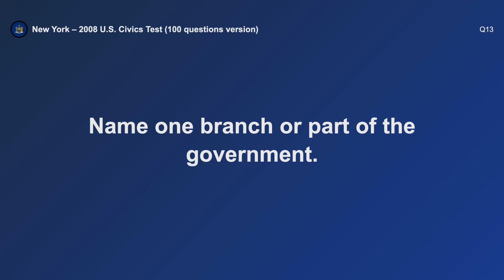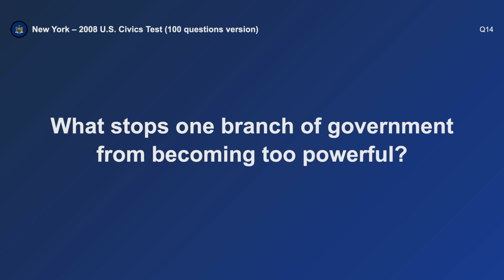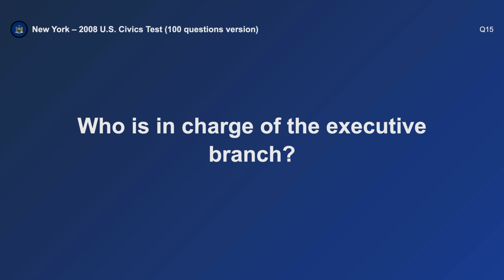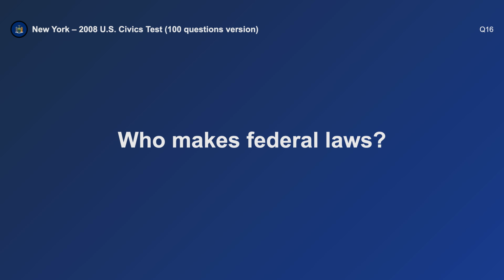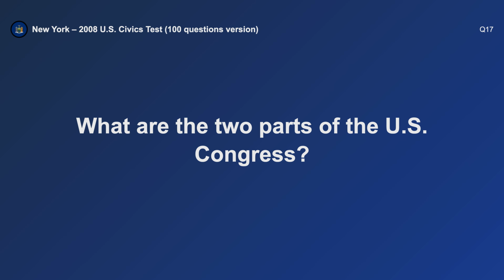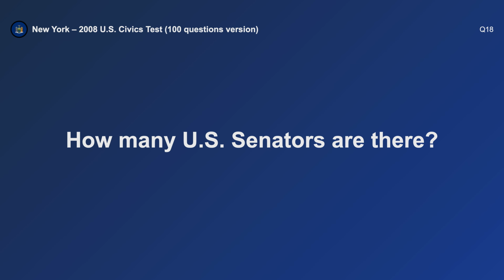Name one branch or part of the government. Congress. What stops one branch of government from becoming too powerful? Checks and balances. Who is in charge of the executive branch? The President. Who makes federal laws? Congress. What are the 2 parts of the U.S. Congress? The Senate and House.